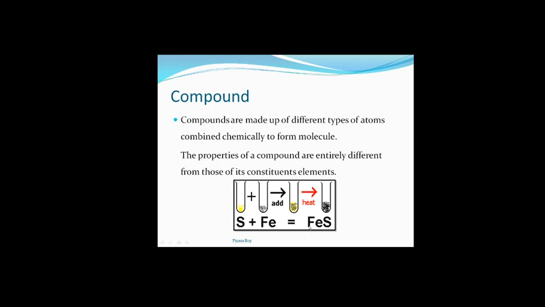That means iron also has lost its property of getting attracted by a magnet in this compound. That means both the constituent elements have lost their properties, and in this compound we are getting a totally new property which is different from that of its constituent elements.